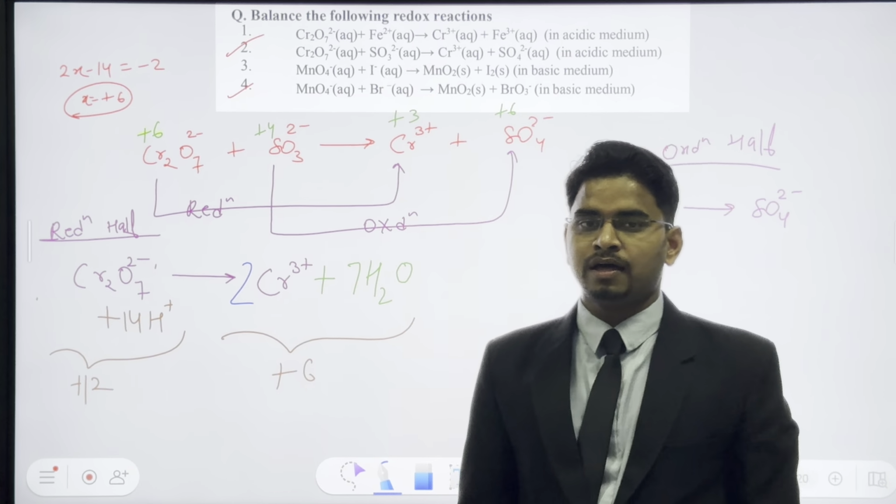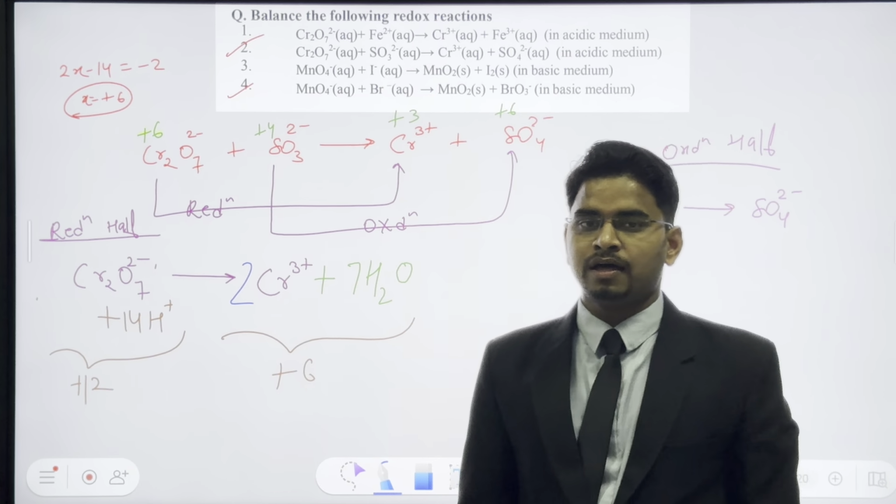When you add 6 electrons, the charge will get balanced. So just add 6 electrons. Okay, that's it guys. It is balanced. Now let's go to the other side and talk about the reduction half.